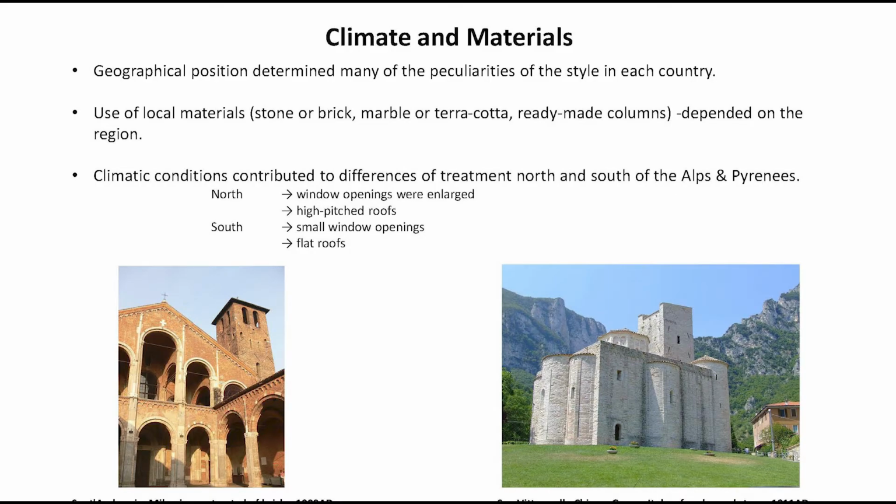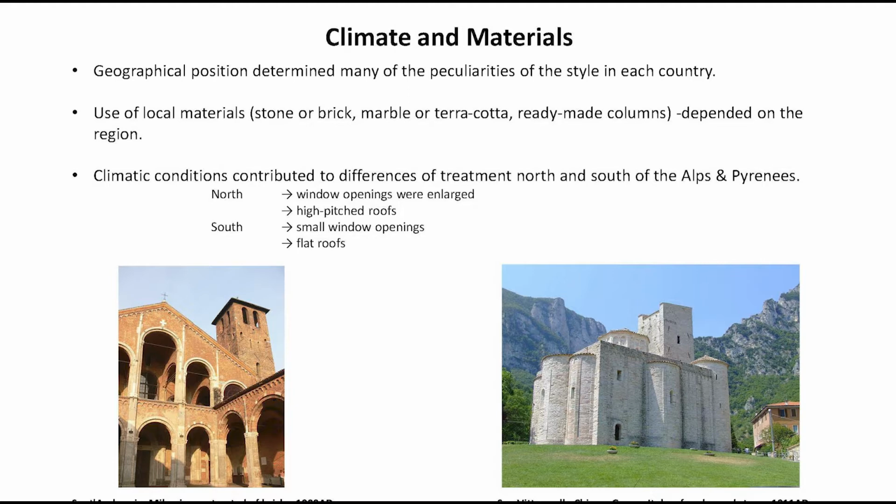Climate and material played a very significant role in shaping the Romanesque architectural style in different regions. The use of materials was determined by the availability of material around that region.